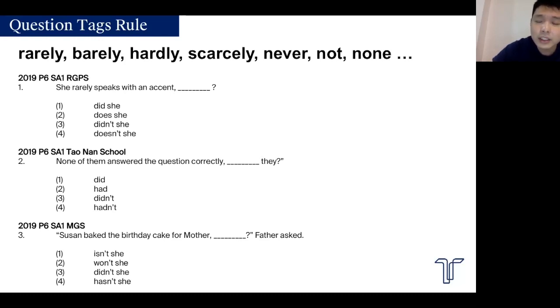Hasn't she? If you are going to choose hasn't, then there needs to be a has on the left side. If the right side has a has not, the left side requires a has. I don't see a has on the left side, so it cannot follow with a has not. It has to follow with didn't she? She baked the birthday cake for mother, didn't she? The left side is plus because there is no negative word, so it has to be followed with a minus on the right side, which is didn't she? Make sure you know that.